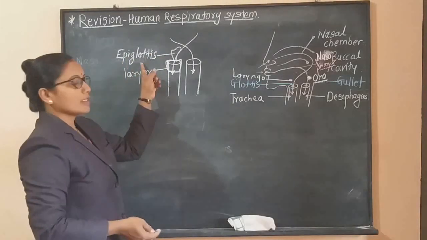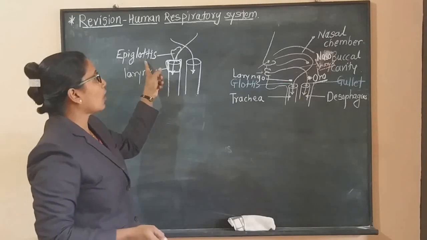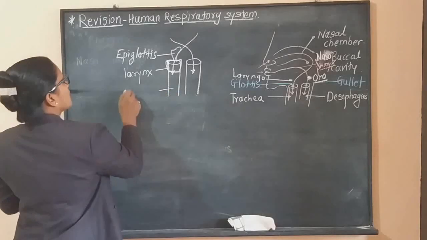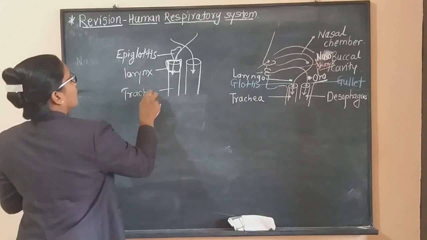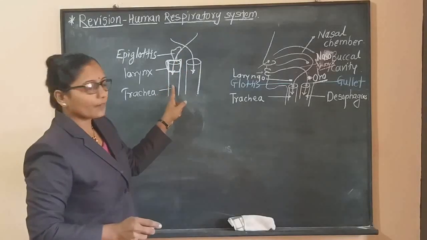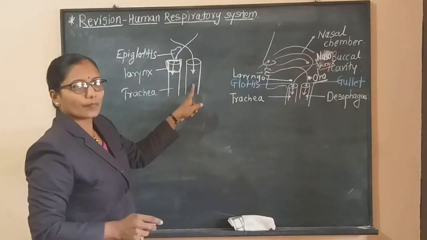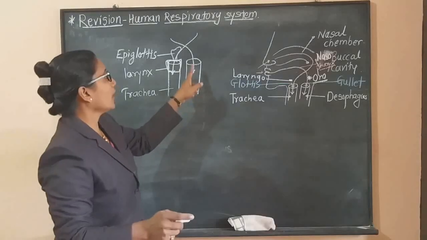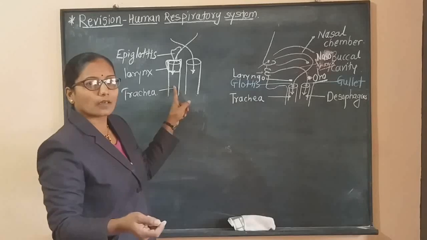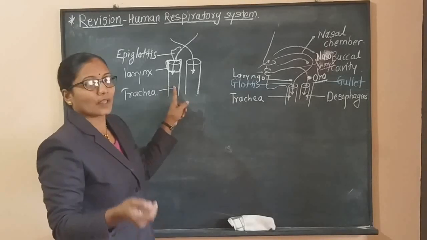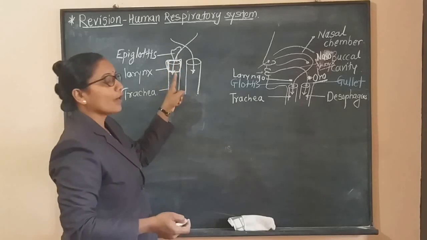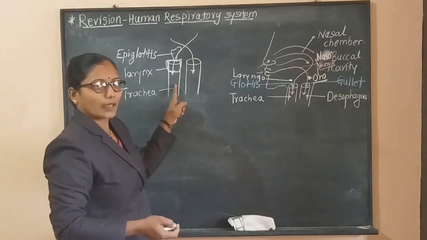This epiglottis is very important because it closes the opening of the trachea. This is the windpipe or trachea. When air goes inside the trachea and food is swallowed by mistake, if any food particle goes into the trachea, it may create trouble for respiration. Hence, this epiglottis prevents the entry of food particles into the trachea.